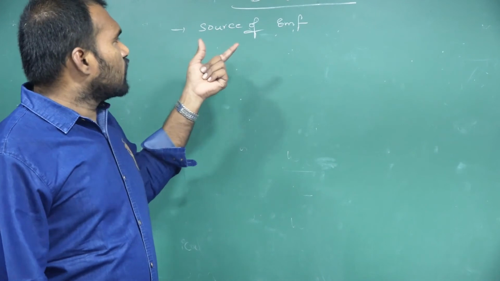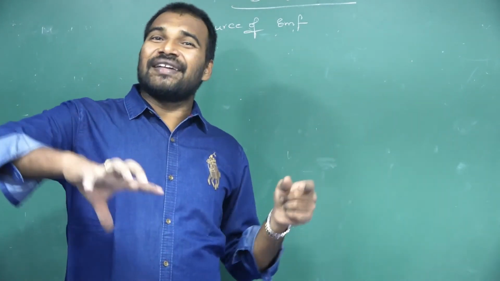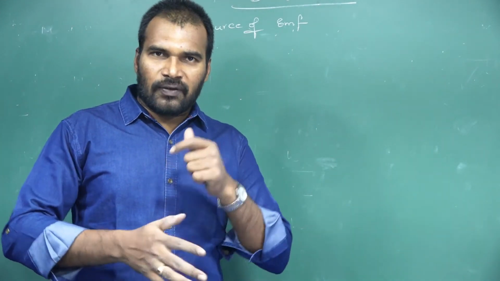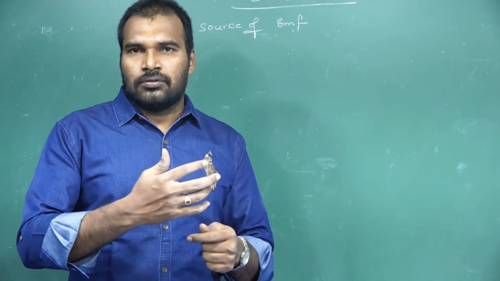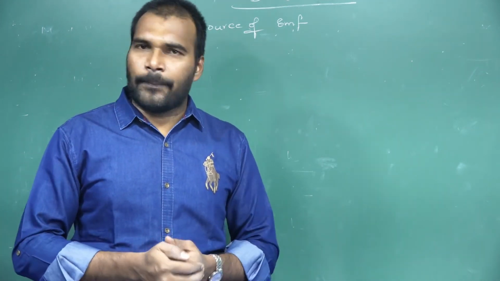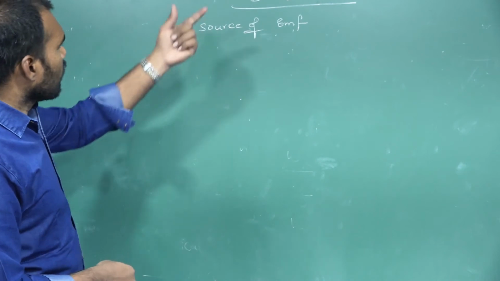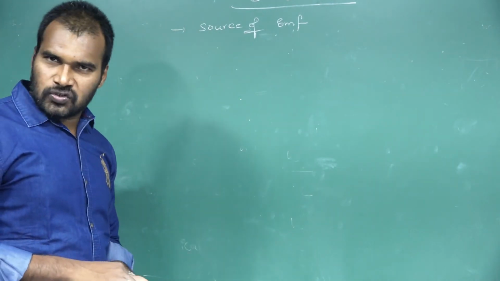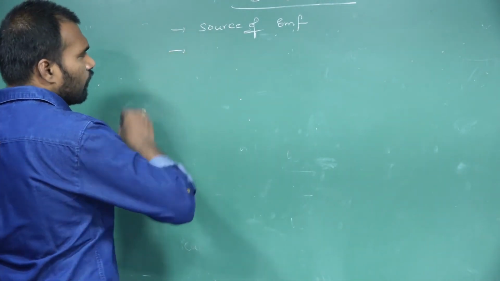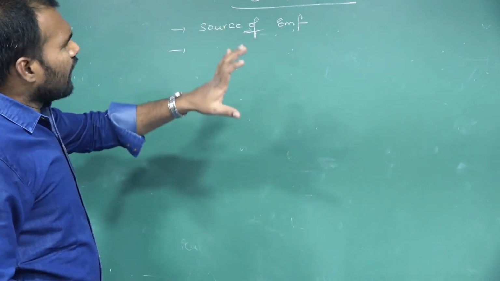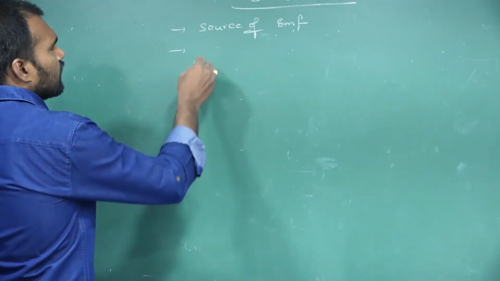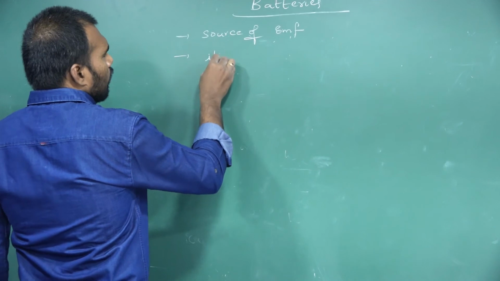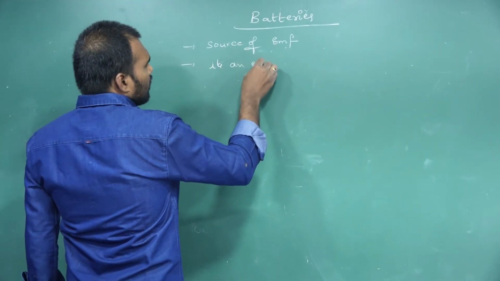So in this concept we are going to discuss how many types of batteries are there and what the mechanism is in each kind of battery. Batteries are nothing but sources of EMF. And a battery, exactly, if you see, it's an electrochemical cell.